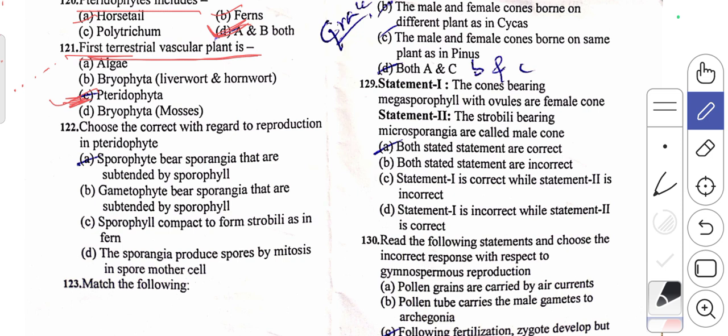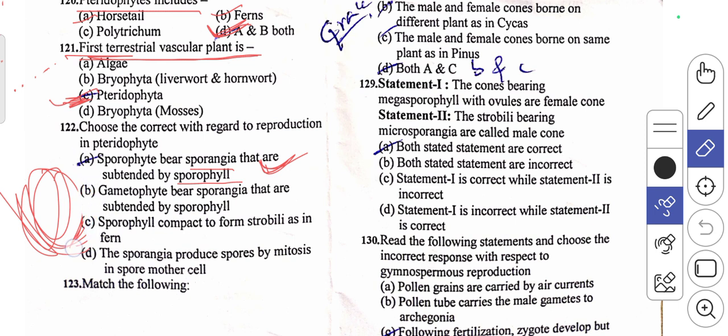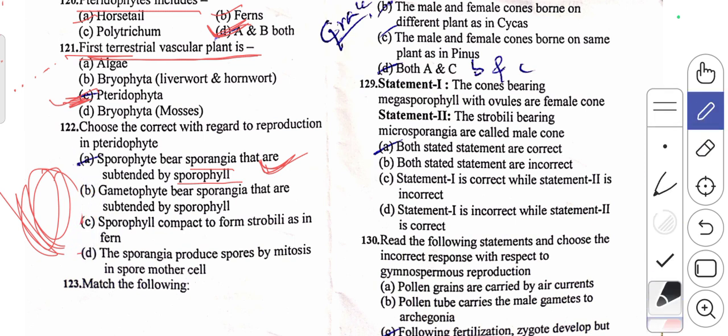122 question. Choose the correct statement with regard to reproduction in pteridophytes. In pteridophytes, the sporophyte always gives rise to spores. Here, the sporophyte bears sporangia that are subtended by sporophylls. So this will be regarded as having many sporophylls, and these sporophylls give rise to spores. The second one, the gametophyte bears sporangia subtended by sporophylls, is wrong.